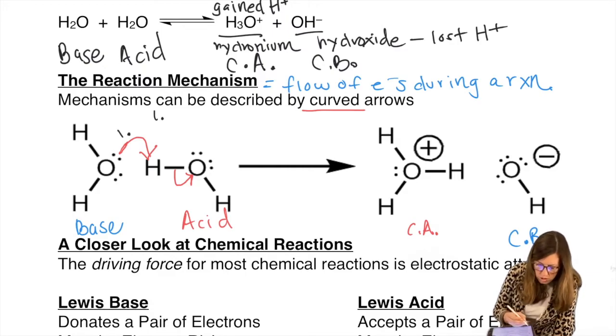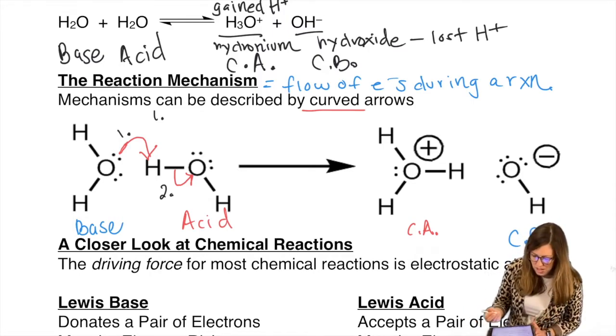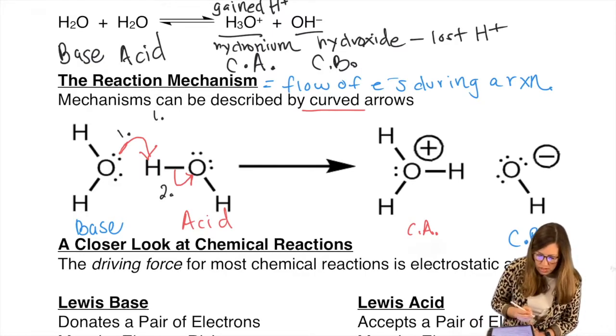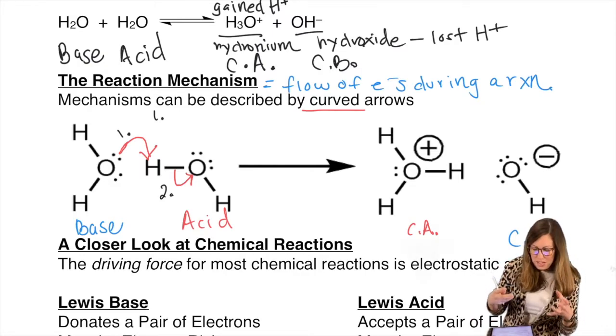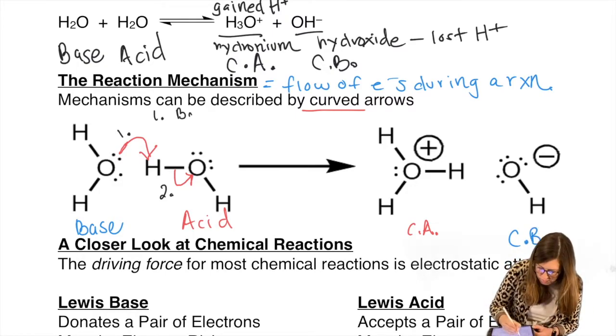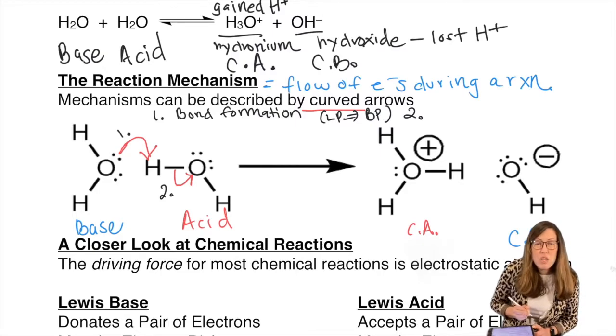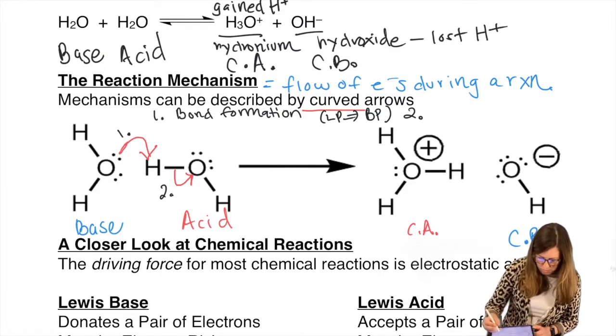So I drew only 2 arrows. We're starting off simple. We're gonna have mechanisms that fill a page by the end of the semester. So, take this chance to really get this down so that it doesn't catch up with you later. So step 1, you should be able to verbalize a story with your mechanism. That arrow shows what? Bond formation. So the lone pair became a bonding pair. And then step 2, that arrow showed bond breaking.